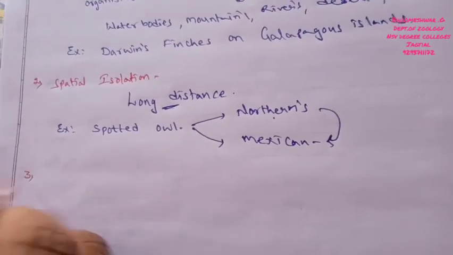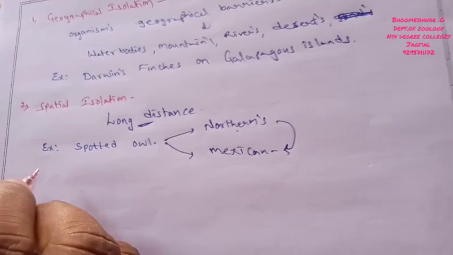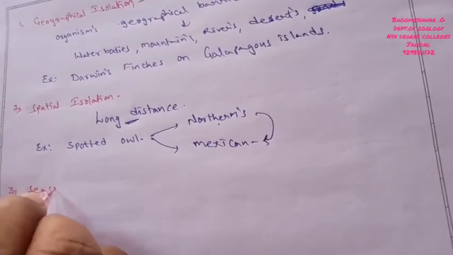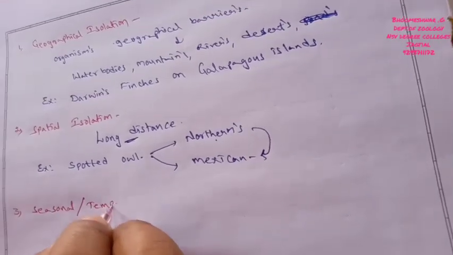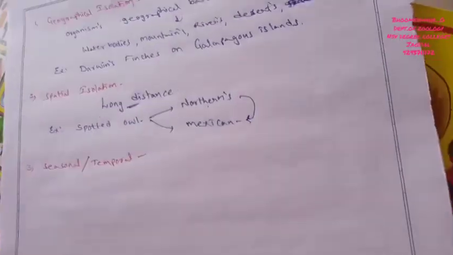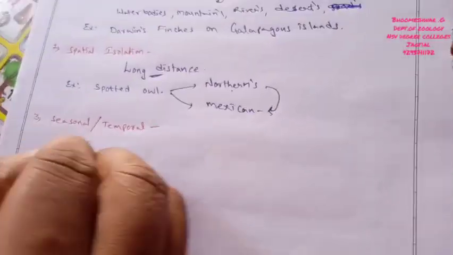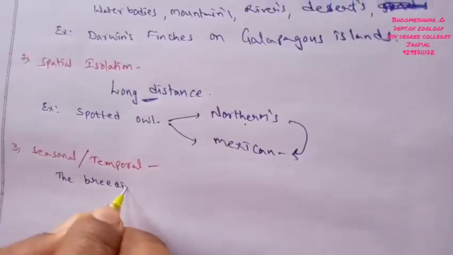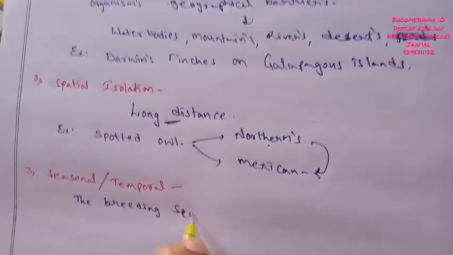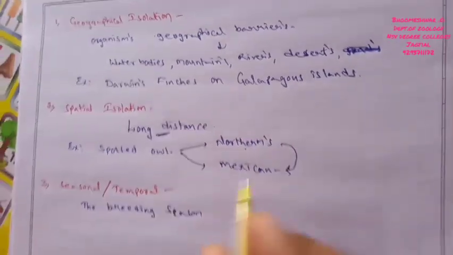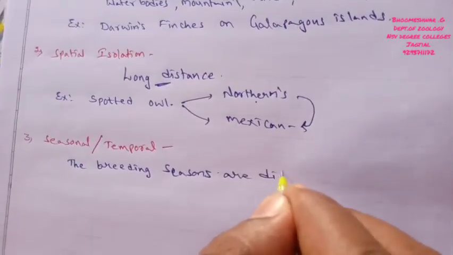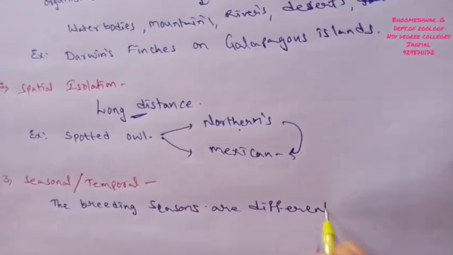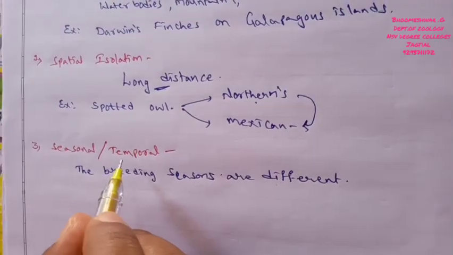Now we discuss the third type of pre-mating isolation, called seasonal isolation, which is also named temporal isolation. In this process, the breeding seasons are different, which indicates temporal isolation.